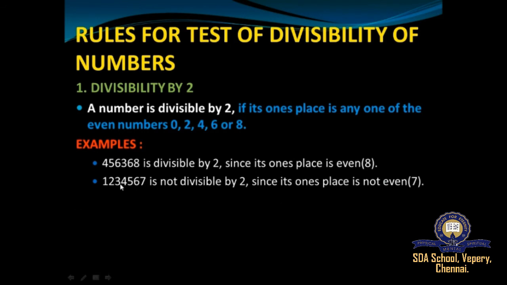Understood, students? Whereas look at the second example, 1 2 3 4 5 6 7 is not divisible by 2 since its ones place is an odd number, which is 7. So a number is said to be divisible by 2 only if its ones place is any one of the even numbers. Understood, students?